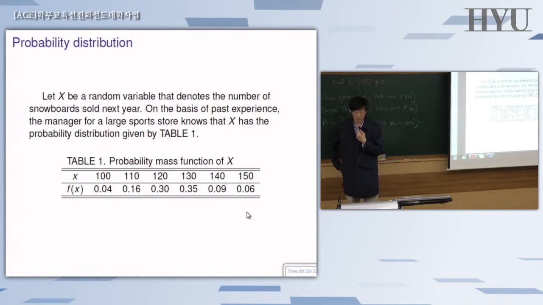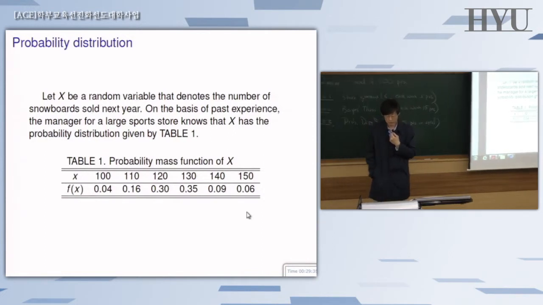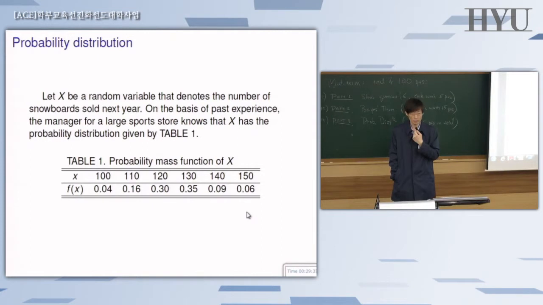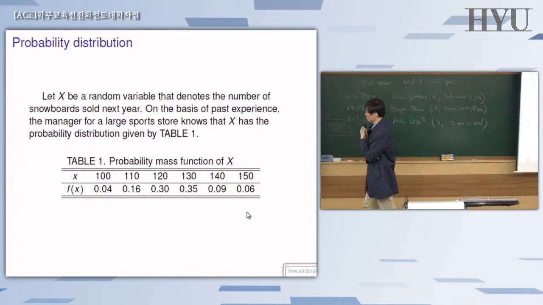So that's nothing but a PMF. Why is it a PMF? Because it's a probability distribution for a discrete random variable. It's discrete because you can count them. So it lets us know the chances for each possible value of this X. So given this PMF, you're supposed to answer the following questions. Okay, first I write it down.